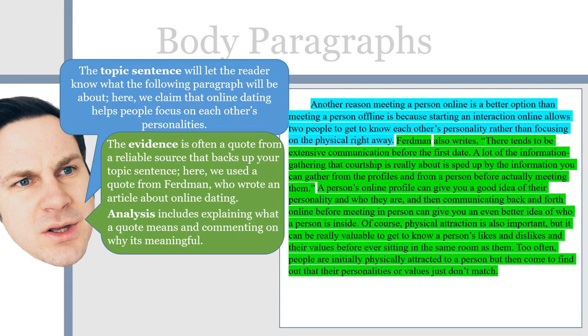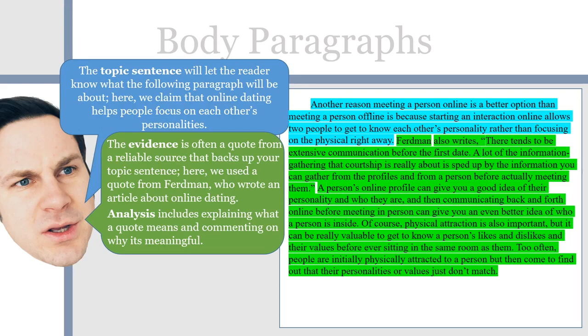A person's online profile can give you a good idea of their personality and who they are, and then communicating back and forth online before meeting in person can give you an even better idea of who a person is inside. Of course, physical attraction is also important, but it can be really valuable to get to know a person's likes and dislikes and their values before ever sitting in the same room as them. Too often, people are initially physically attracted to a person, but then come to find out that their personalities or